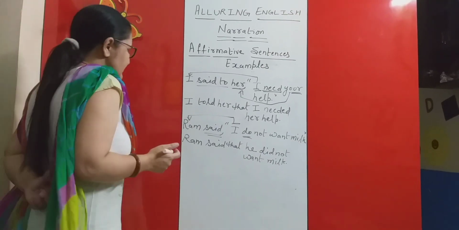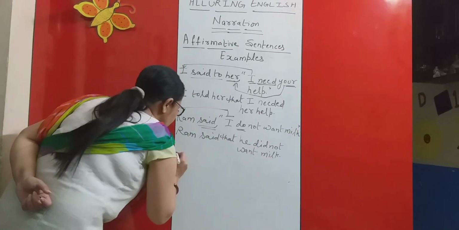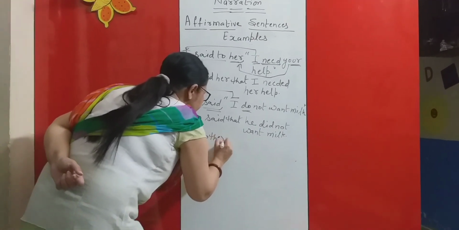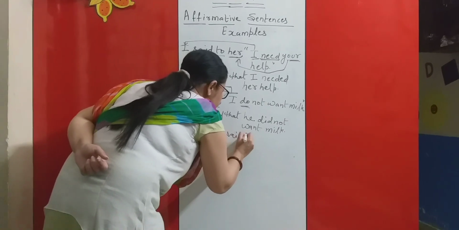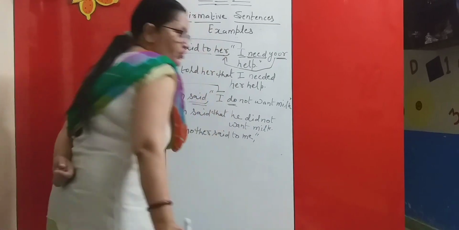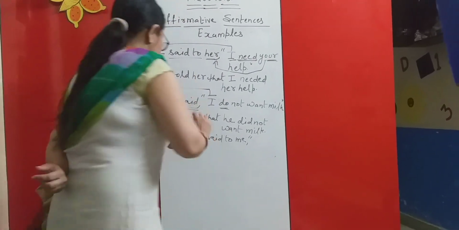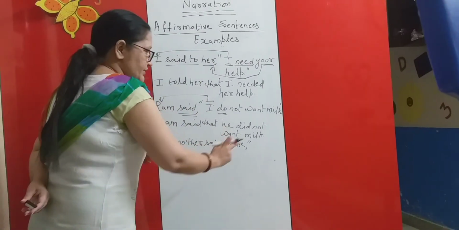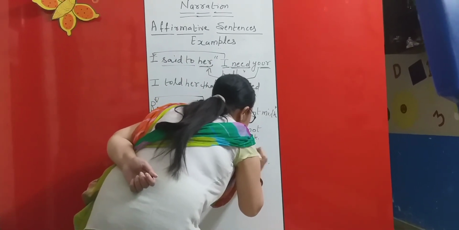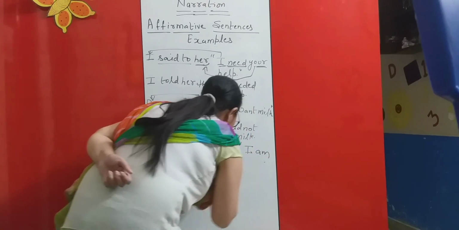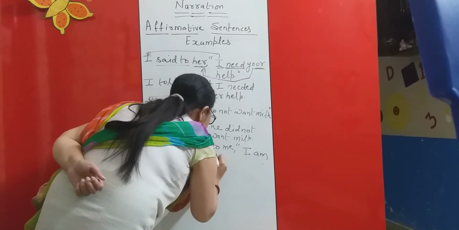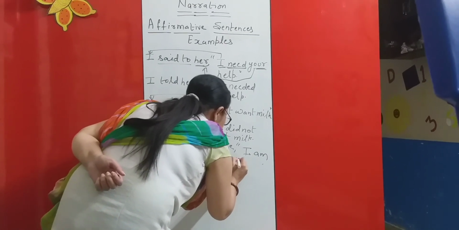Now, my next example says, my mother said to me, inverted commas, "I am going to the market."